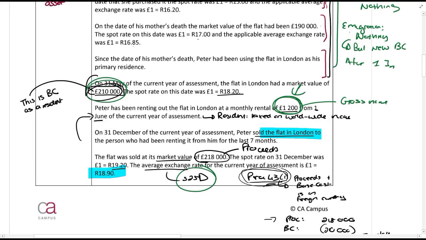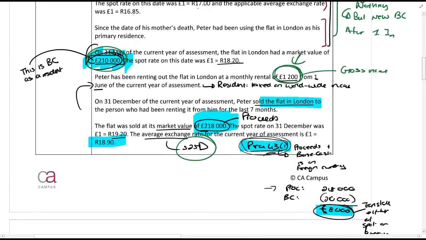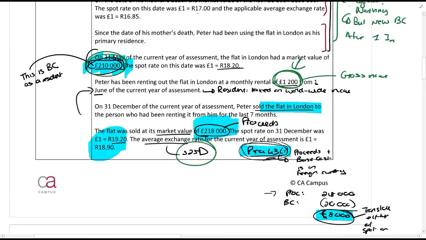Right, he then sells the flat in London to a person in the UK for £218,000. Paragraph 43(1) says, because the selling price, the proceeds, is in a foreign currency, and because the base cost is in a foreign currency, you calculate the capital gain or loss in the foreign currency. So 218 less 210 gives us £8,000, and that gets translated at either the spot or the average if you're a natural person, and that's all contained in paragraph 43, and he chose the average exchange rate, so you will translate it at the average exchange rate. So that is it for that flat.